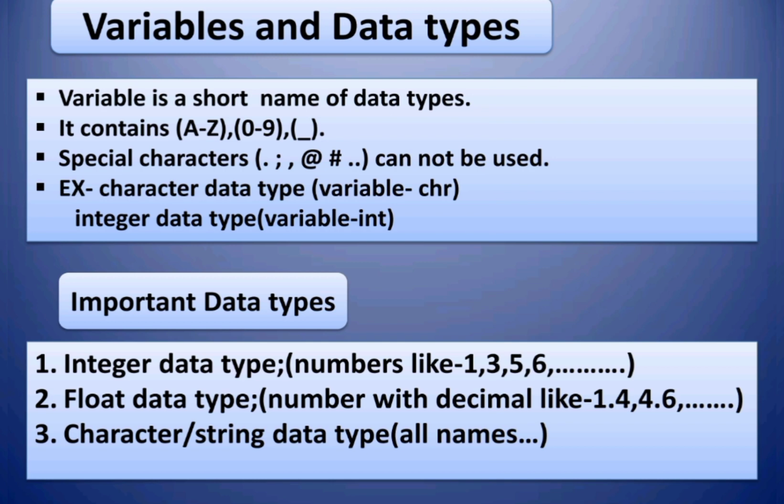Some important data types. Integer data type, for example plain numbers like 1, 2, 3, 4. Then float data type means with decimal numbers like 1.5, 4.5. Then string data type or character data type means all the names.